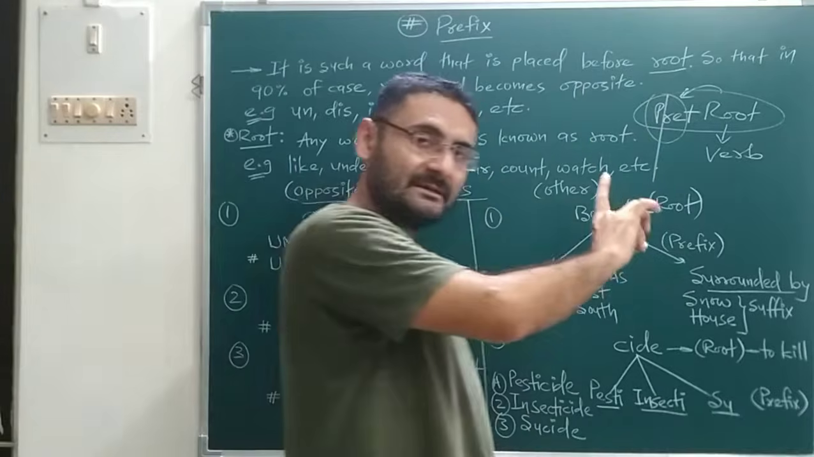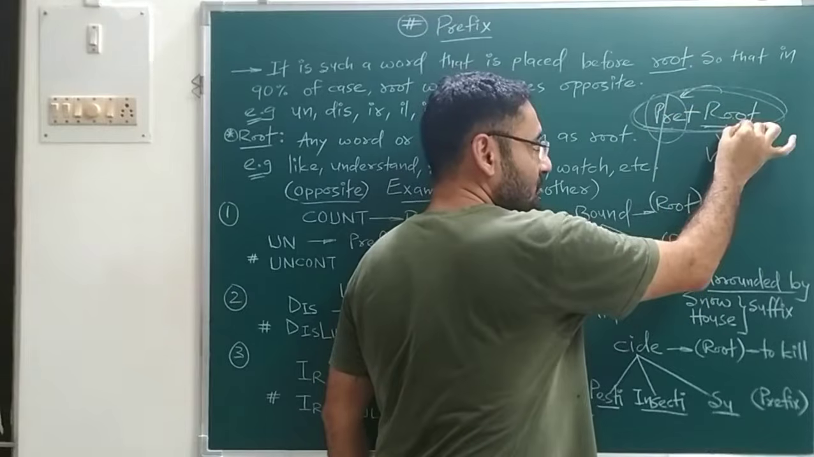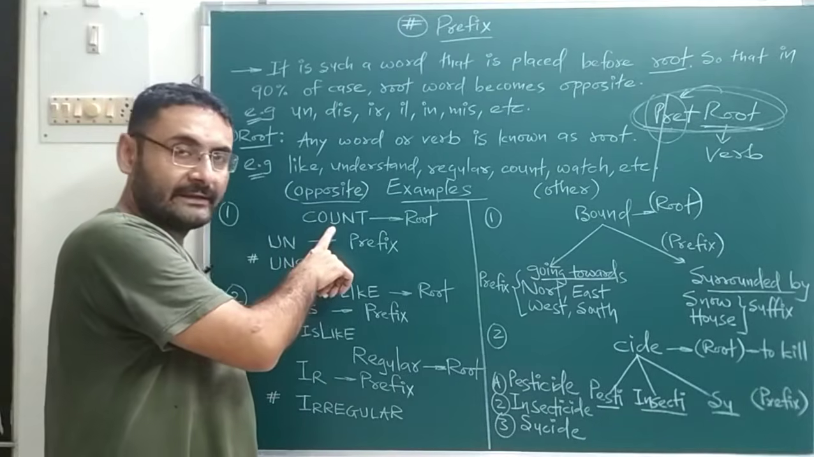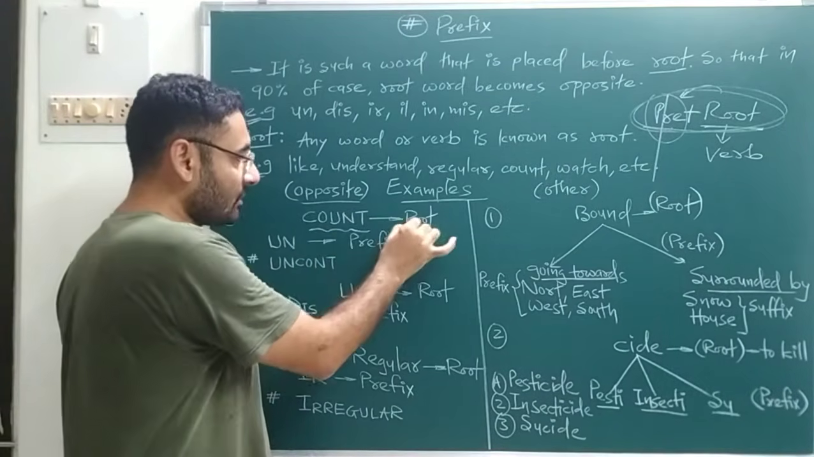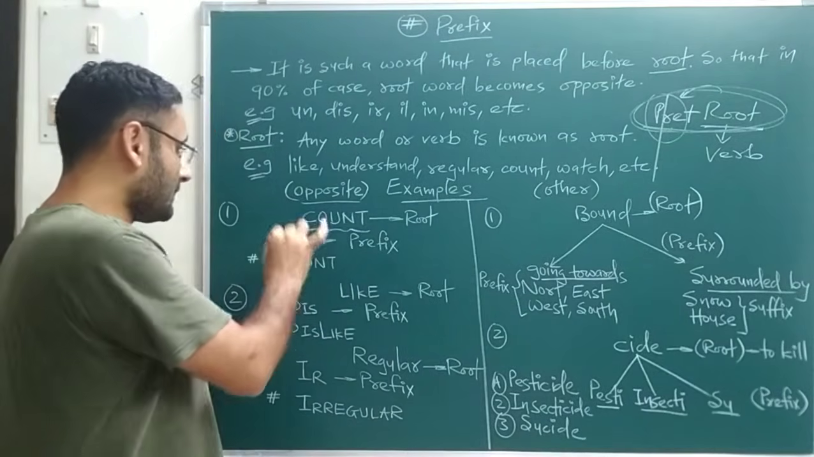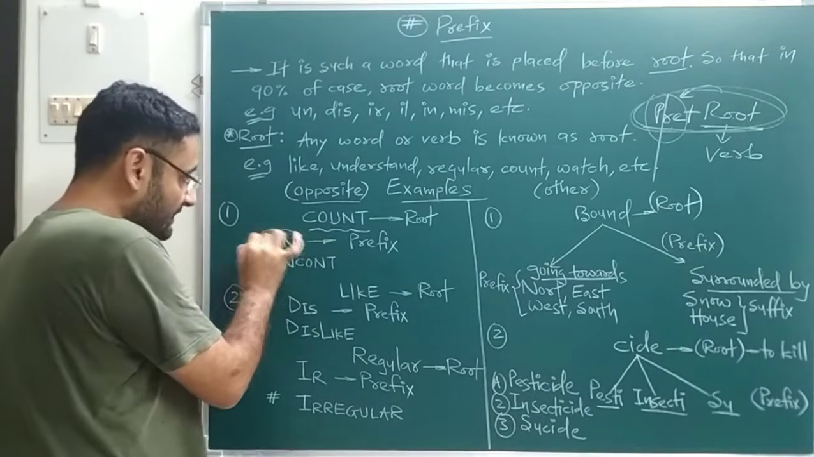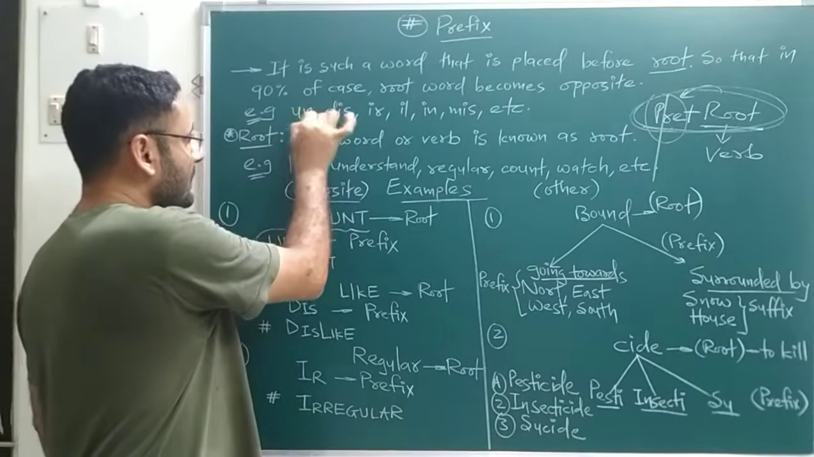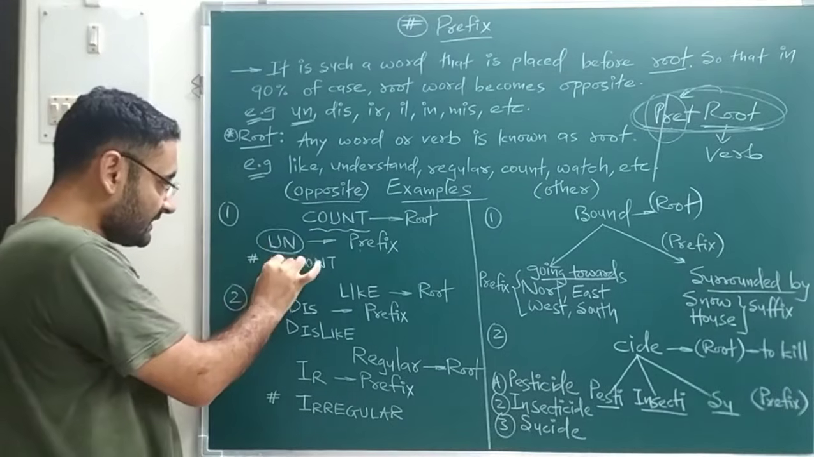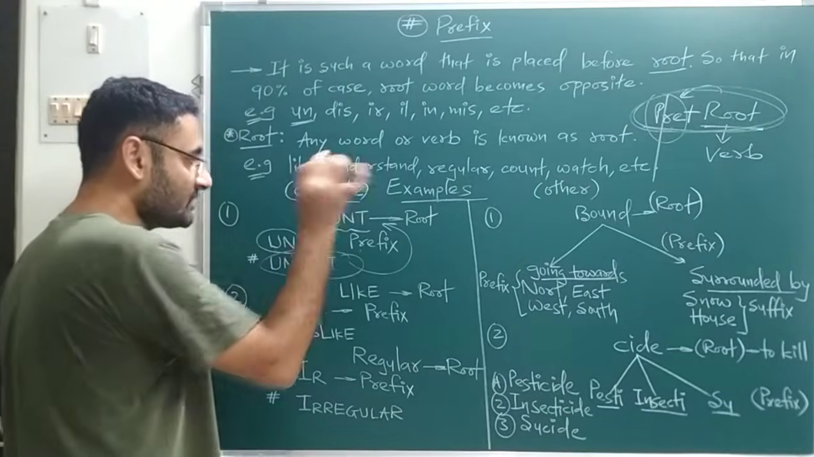Now we will understand the exact meaning of prefix plus root. As I told you, in 90% of cases, the total word, prefix plus root, will become the opposite word. For example, over here I have taken the root word as count. Count is a verb, so that is the root. Now I take one prefix, and the prefix over here is un. We will place that prefix before the root, so it becomes uncount. That is the opposite word of this root.